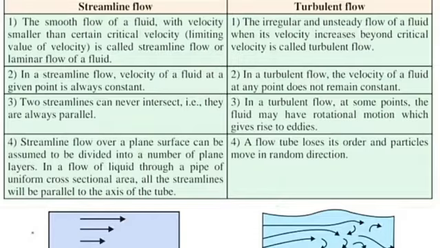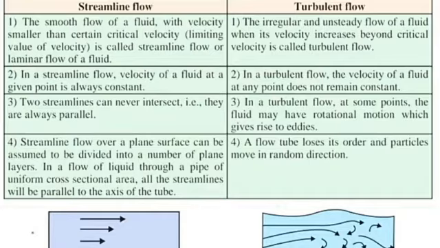Number 3. Two streamlines can never intersect, that is, they are always parallel to each other. But in turbulent flow, at some points the fluid may have rotational motion which gives rise to eddies. Next, streamline flow over a plane surface can be assumed to be divided into a number of plane layers. In a flow of liquid through a pipe of uniform cross-sectional area, all the streamlines will be parallel to the axis of the tube.